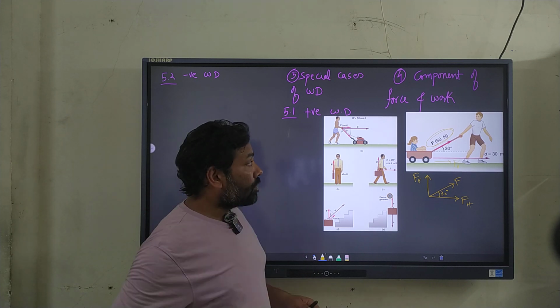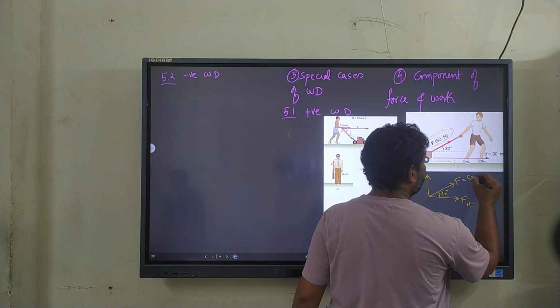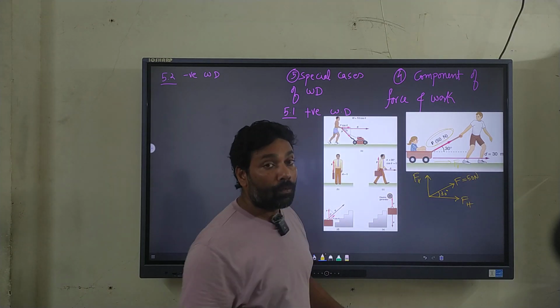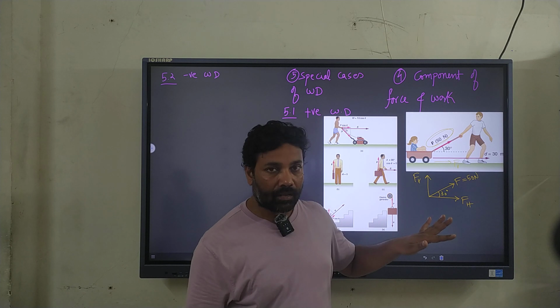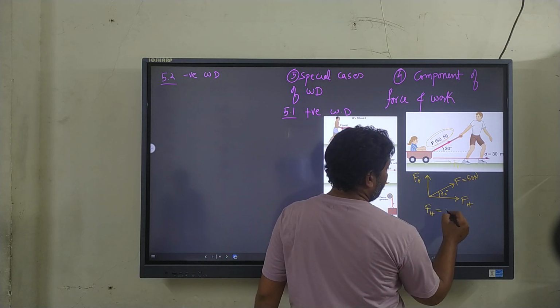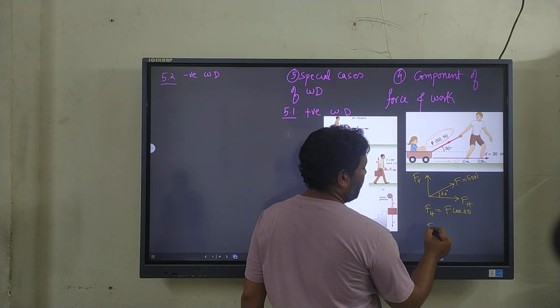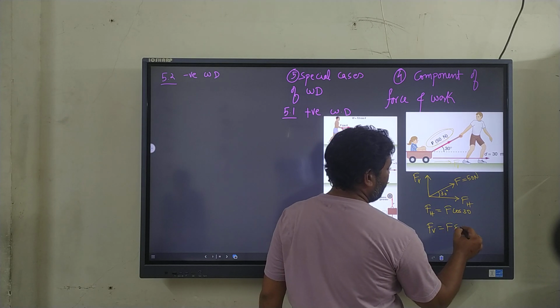So the value of the force is given as 50 newtons. This 50 newtons gets divided into two parts, horizontal as well as vertical. How do we calculate the horizontal component? That is F cos 30. And how do we calculate the vertical component? That is F sin 30.